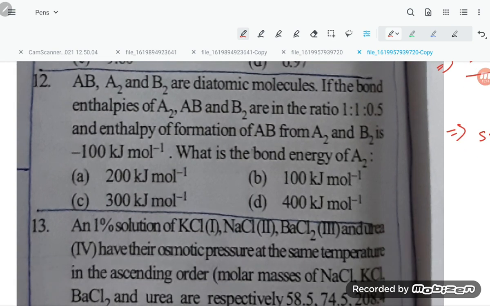Let us move to question number 12, students. AB, A2, B2 are diatomic molecules. The bond enthalpies of A2, AB and B2 are in the ratio 1:1:0.5. The enthalpy of formation of AB from A2 and B2 is minus 100 kilojoule. What is the bond energy of A2?